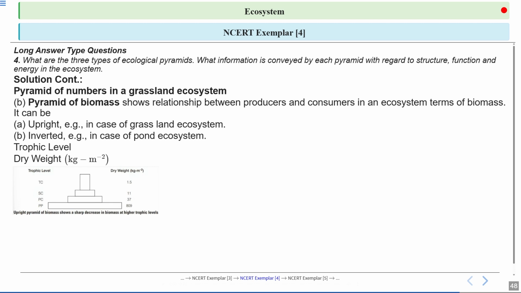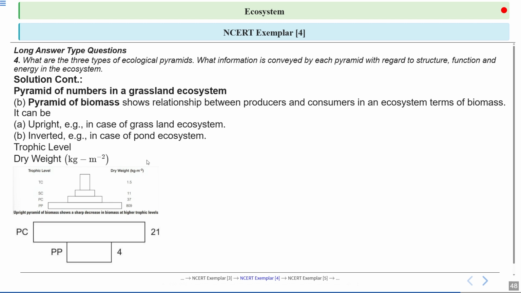Now the biomass of primary consumers is less as compared to primary producers. Then the biomass of secondary consumers is less as compared to primary consumers, and finally the top carnivores are few in number, so their biomass is also less. So here you're getting an upright ecological pyramid.